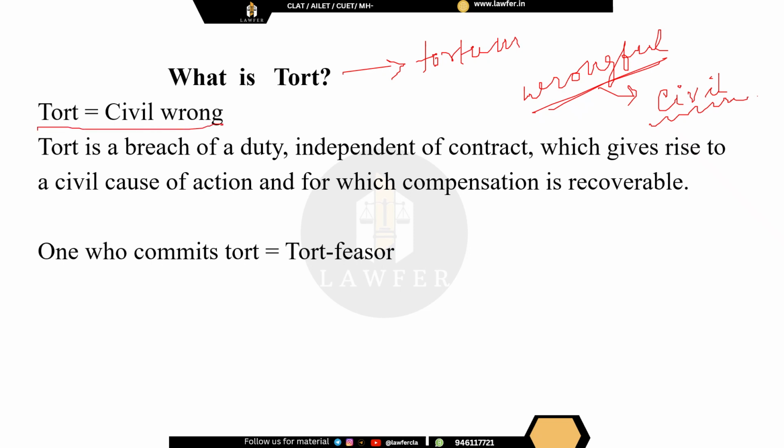So tort is a breach of a duty independent of contract which gives rise to a civil cause of action and for which compensation is recoverable. And the person who commits tort is known as a tortfeasor. So there are various kinds of torts. For example, negligence.